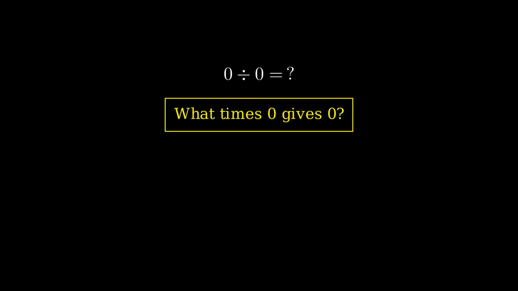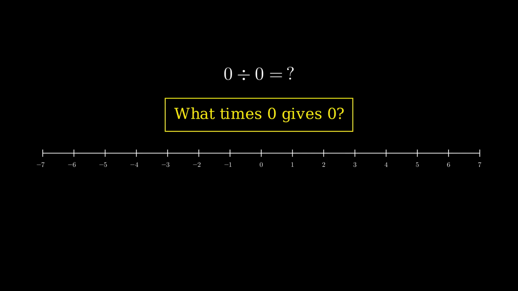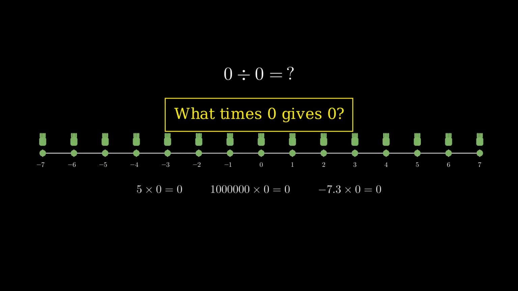We've been talking about 1 divided by 0. But what about 0 divided by 0? Surely if 1 over 0 is a disaster, 0 over 0 is an even bigger disaster. Actually, it's a completely different flavor of weird. 0 divided by 0 asks, what number, times 0, gives me 0? And the answer is everything.